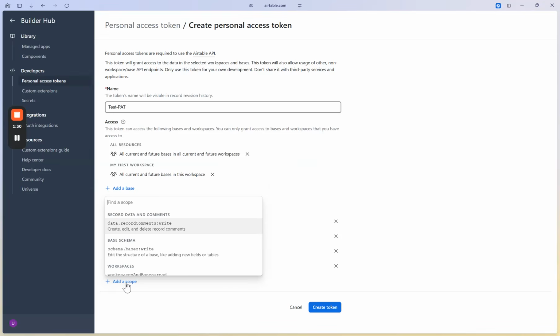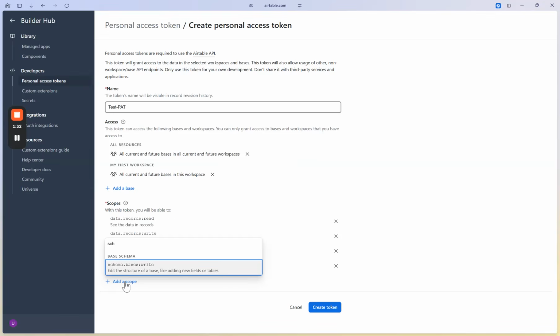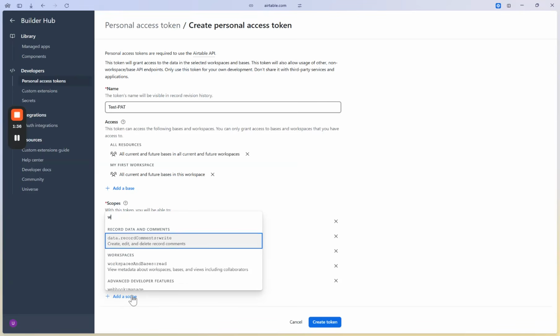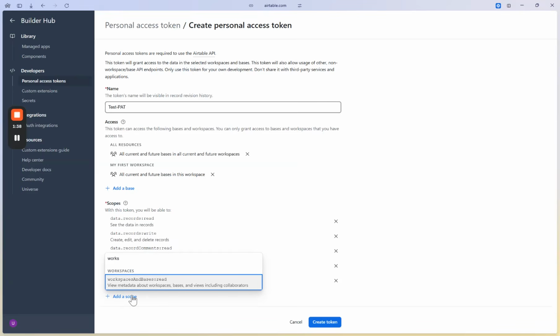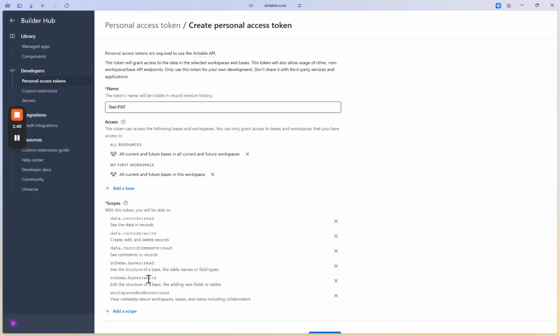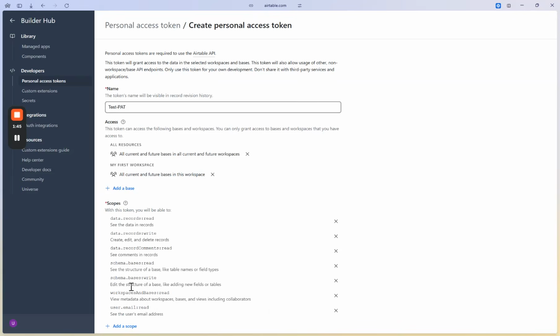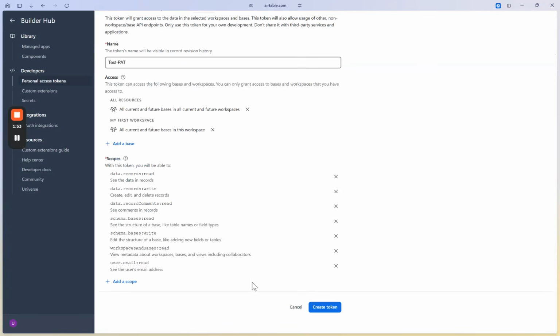We'll also give it schema bases write, as well as workspace and bases. And finally, we'll give it user email read. This should cover most of the uses that you might have from Makyo in Airtable. Now that is done, you can create the token.